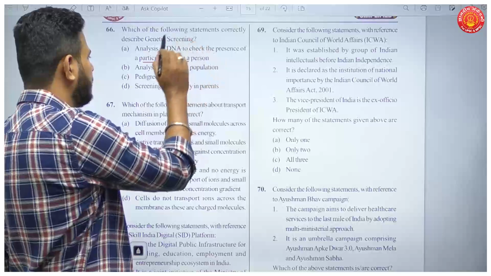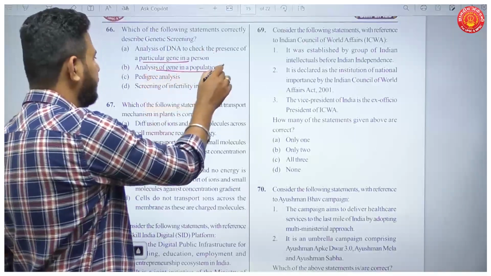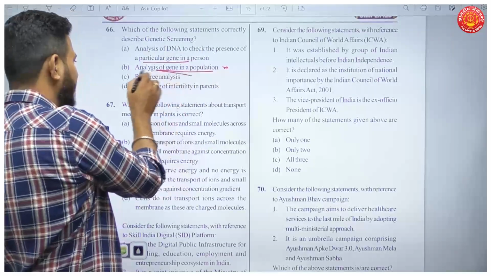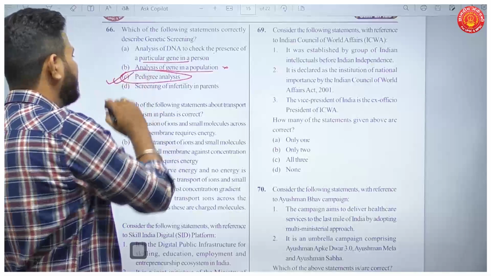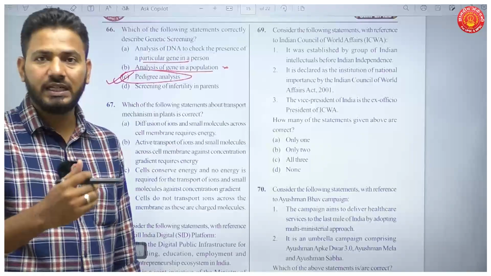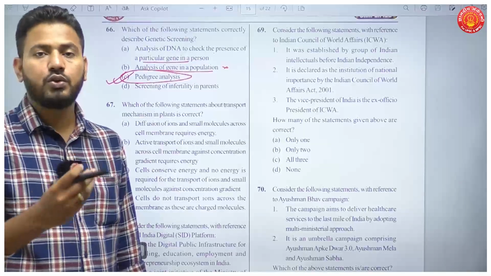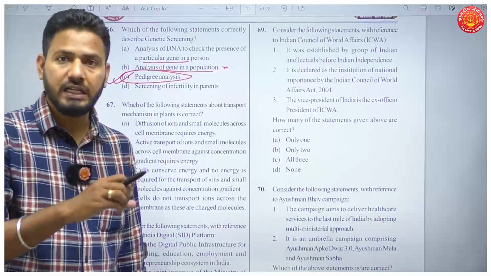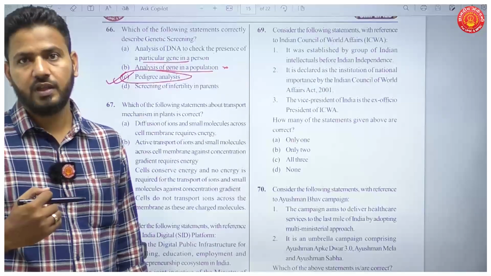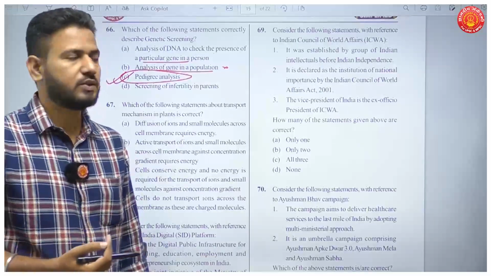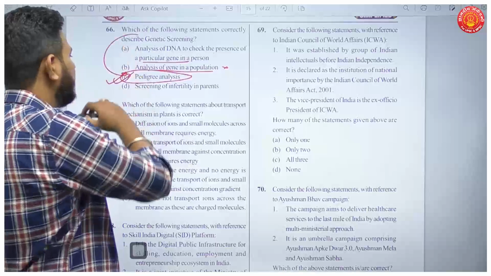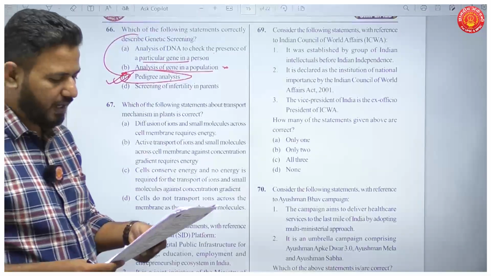So this is a narrow option. Analysis of gene in a population, no. It is actually a pedigree analysis. Why? It is used to do genetic analysis of a population to predict any hereditary diseases before time, before any symptoms are seen. So that is known as pedigree analysis. Genetic screening is about pedigree analysis.